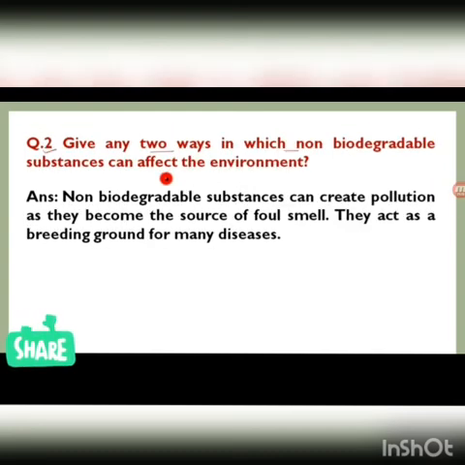Next question. Give any two ways in which non-biodegradable substances can affect the environment. Non-biodegradable substances can create pollution as they become the source of foul smell, right? So they act as a breeding ground for many diseases.